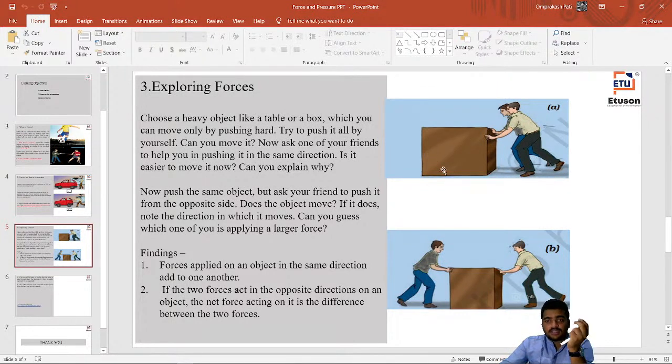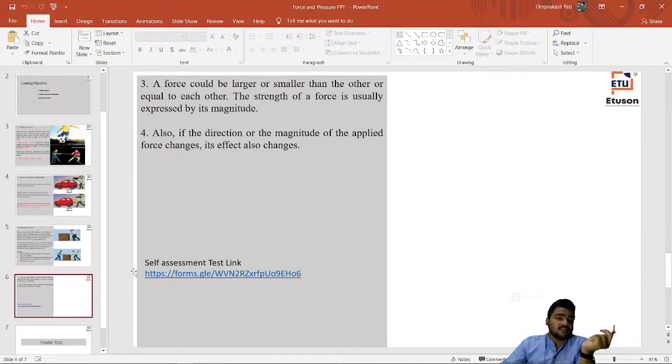In that case, the box will move forward, or move towards whichever direction they are putting the force, right? But in this case the direction is different, and their magnitudes can be different or the same, right? So that is why it is written that if the direction or magnitude of the applied force changes, its effects also change. Okay, so now we have come across all these things.